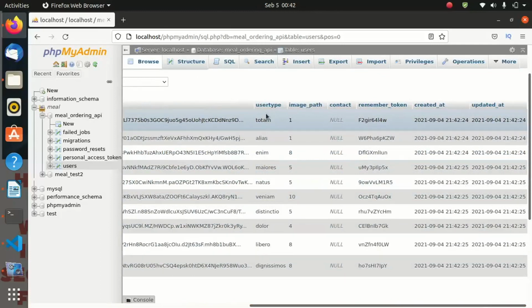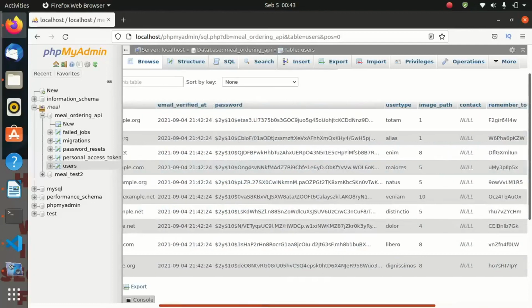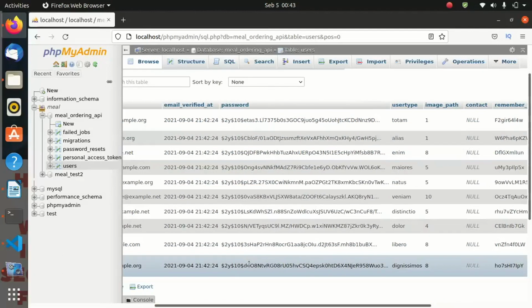And as you are seeing, for now, we shouldn't mind about the user type, but for our API, we shall be having two types of users, the user and the admin. But for now, remember this is a random function generating the user type, and each of the users is having a password.